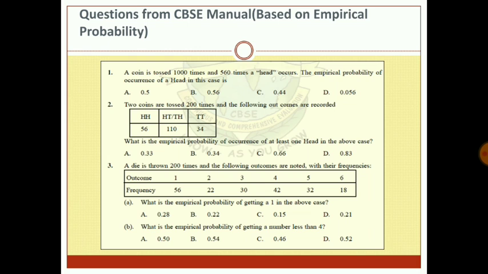So when we are saying at least one head, it means minimum one head. So it can be one head or it can be two heads also. So we'll be taking the total number of times we are getting one head or two heads. Addition of that, which is 110 plus 56, which is how much? 166 upon the total number of the times the coins are tossed, that is 200. We get the probability as 166 upon 200, which is equal to how much? It is 0.83. Similarly, we can take up the third question also.